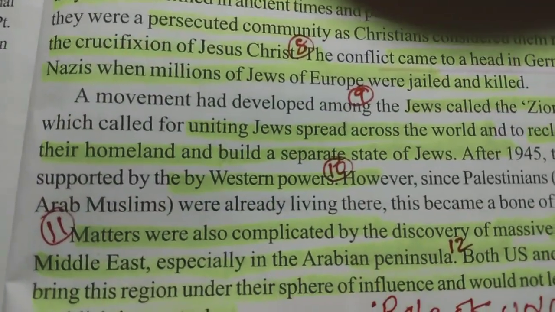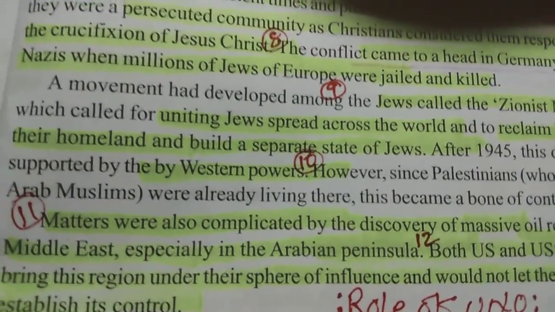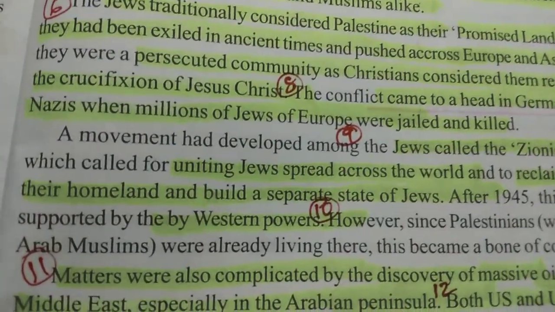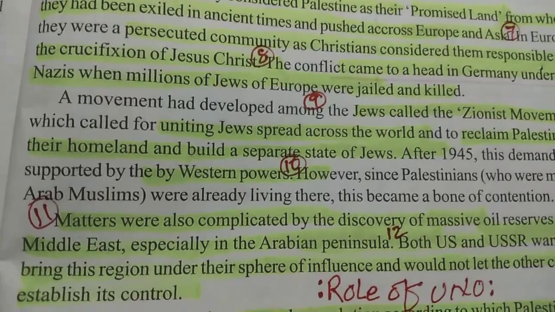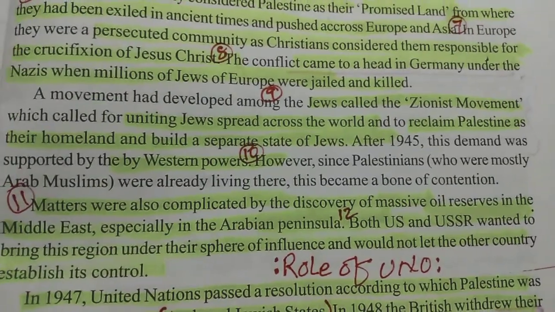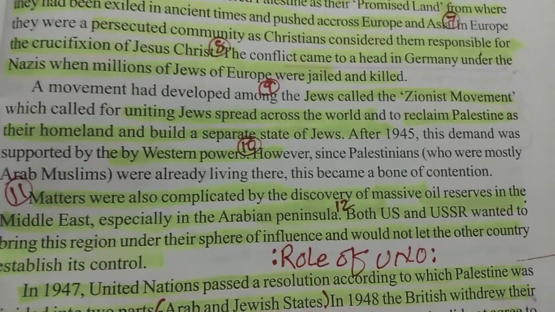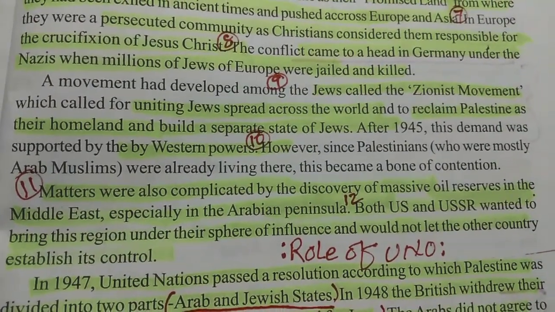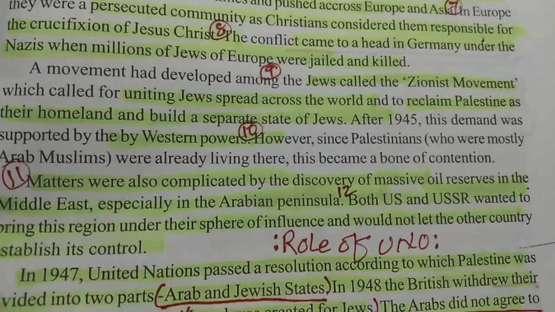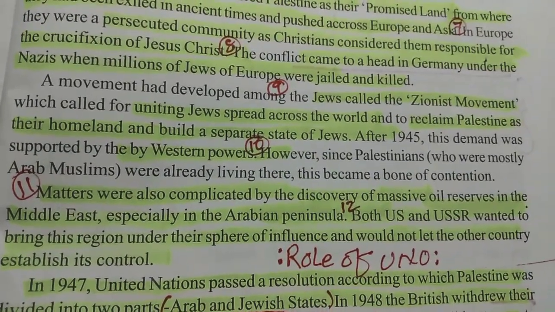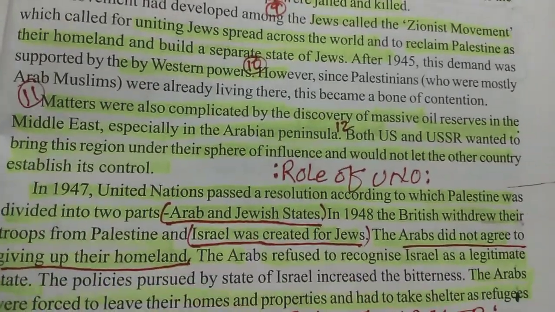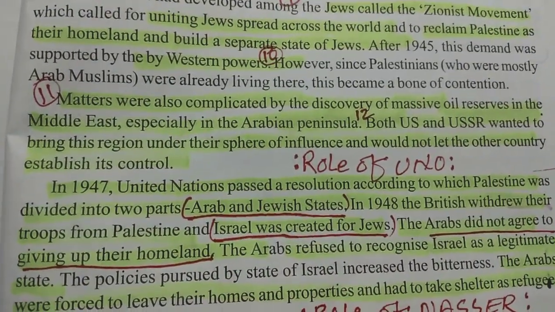In the meantime, after the completion of World War II, England gave independence to Palestine, which was under its control, and the condition of Palestine became a little more critical when oil reservoirs were found in the Middle East. As a result, two powers, America and Europe, also got involved in this matter. After World War II, as we know, UNO was created. UNO made a little contribution to this issue.